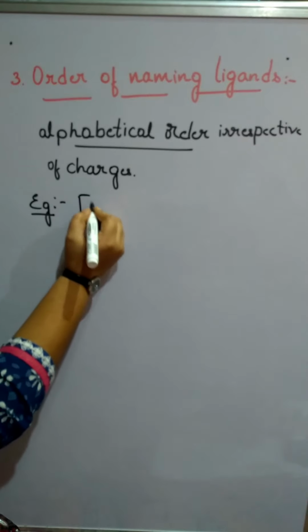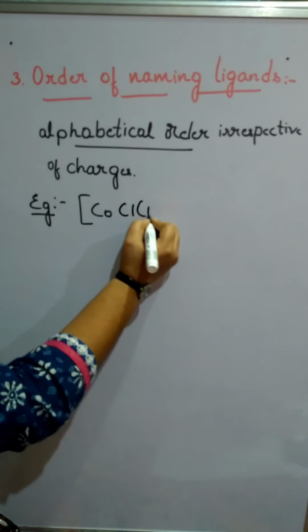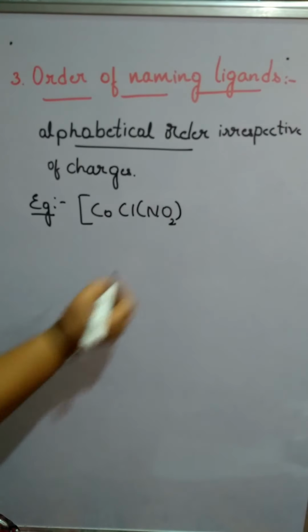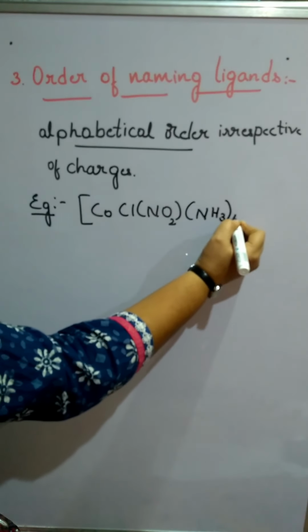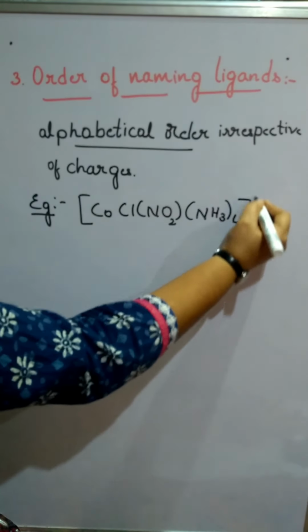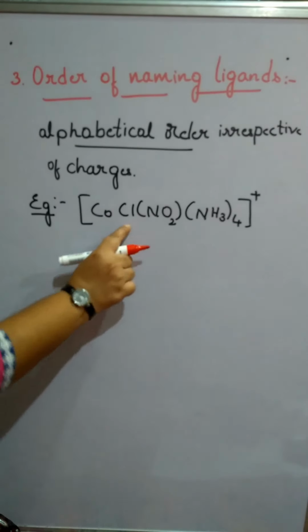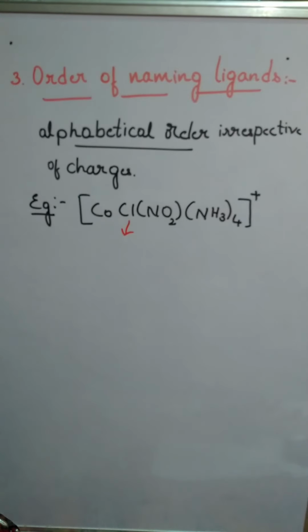We have a cobalt complex, with NO2, NH3 four times, and it is a plus. Now the ligand names. The name of this one should be chloride.